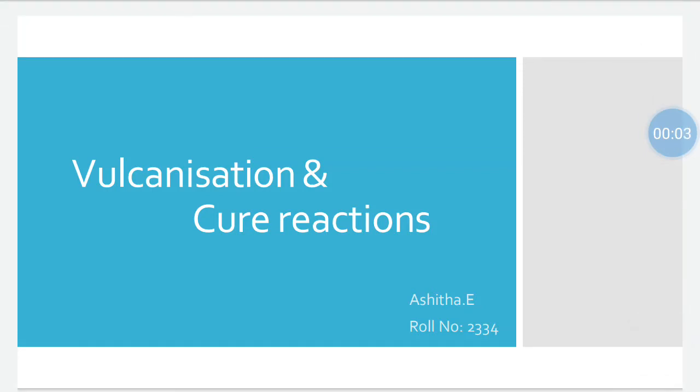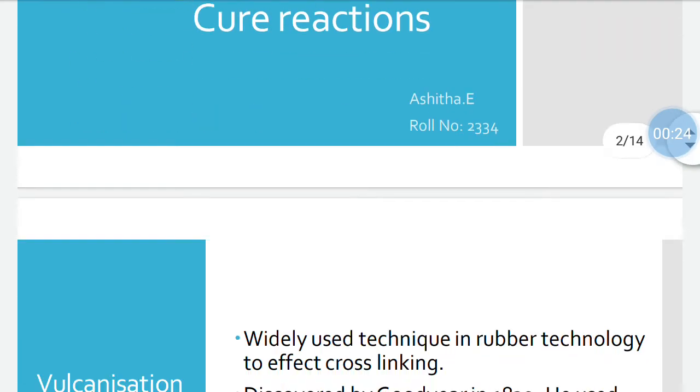Good morning to all. So my topic is the two important cross-linking reactions of polymers. That is, one is vulcanization and the other one is the cure reaction. We know that cross-linking means the bridging formed between linear polymer chains, leading to a three-dimensional network structure. Okay, so first we can go through vulcanization.